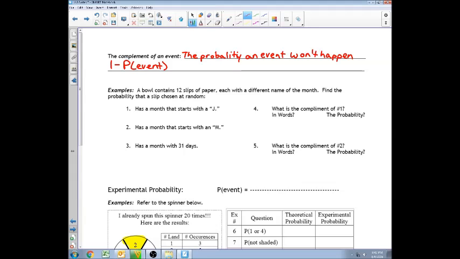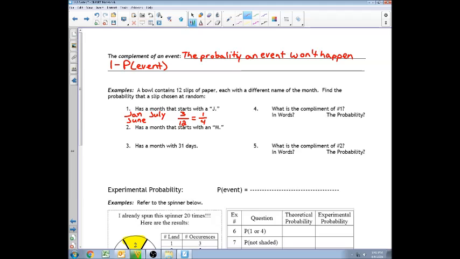A bowl contains 12 slips of paper, each with a different name of the month. Find the probability that a slip chosen at random has a month that starts with J. What are the months that start with J? Well, we have January, we have June, and we have July. So there are 3 months that start with the letter J. So 3 is our favorable outcome over how many total months are there? There are 12. So that would be a 1 over 4 probability.